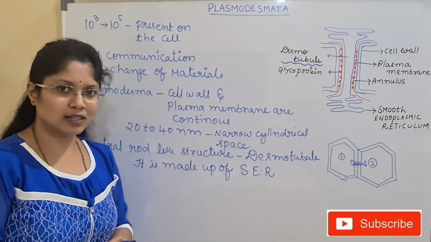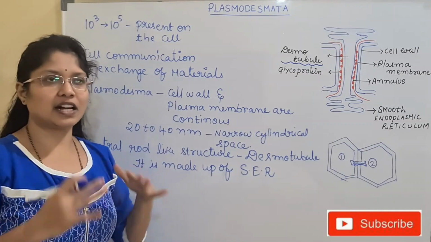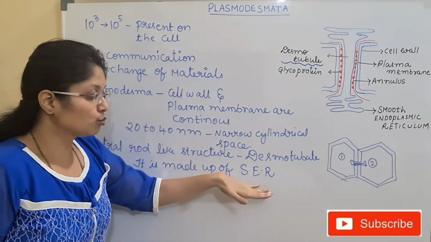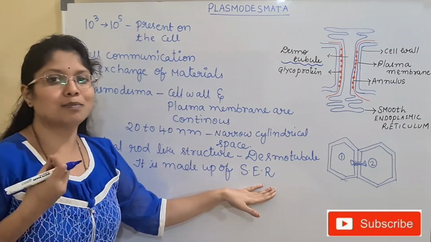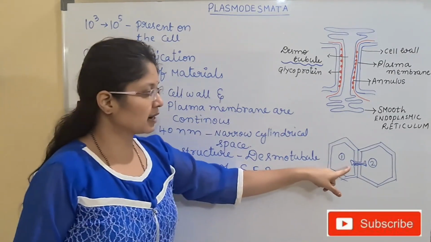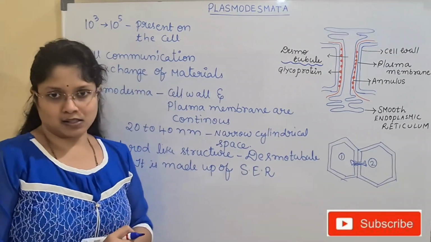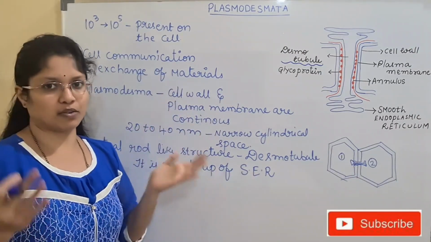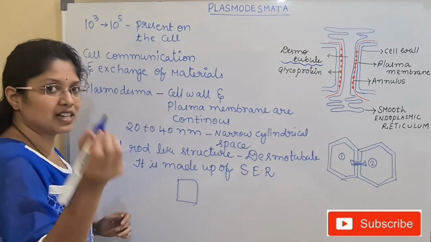We all know there is an organelle that is present inside the cell, that is endoplasmic reticulum. In that we have two types, rough endoplasmic reticulum and smooth endoplasmic reticulum. The smooth endoplasmic reticulum helps in the formation of the plasmodesmata. So how is this endoplasmic reticulum trapped here? During cytokinesis, or at the time of cell division, what will happen? New cells will be formed. We all know. Let us say this is one cell, and at the time of cell division, what will happen?